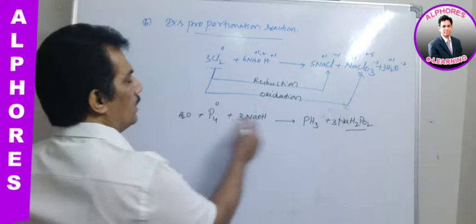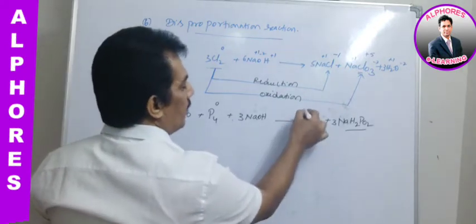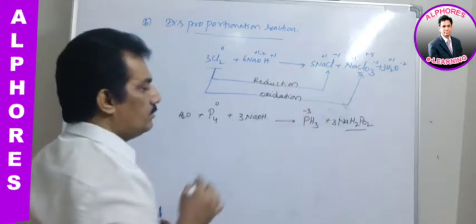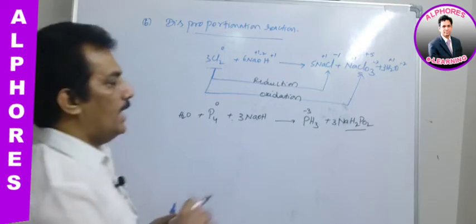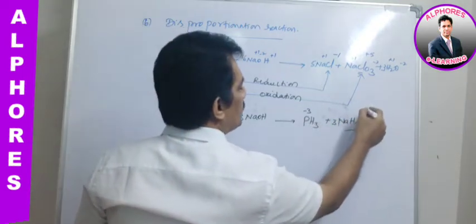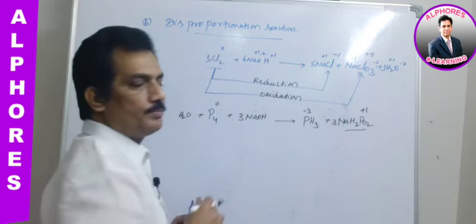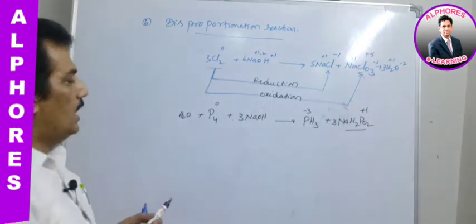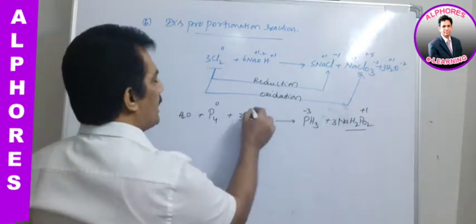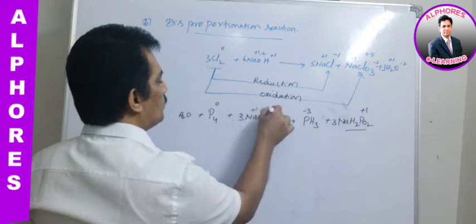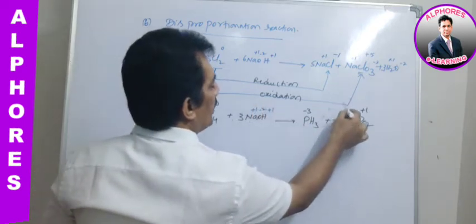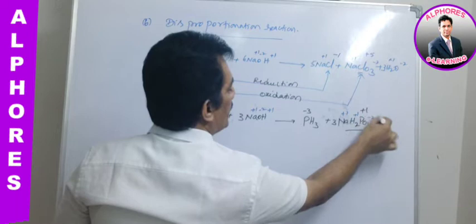That's why. Here in phosphine, phosphorus oxidation state is -3. And in this case, phosphorus oxidation state is +1. Clear? And now if you observe the remaining elements, +1, -2, +1, all these are retaining their oxidation states.